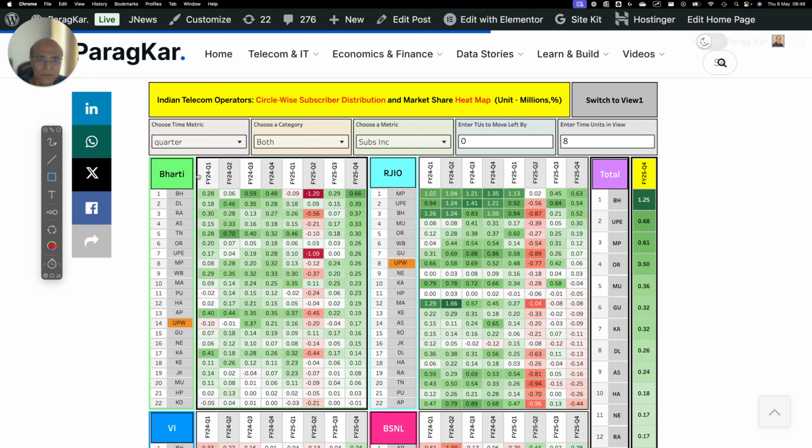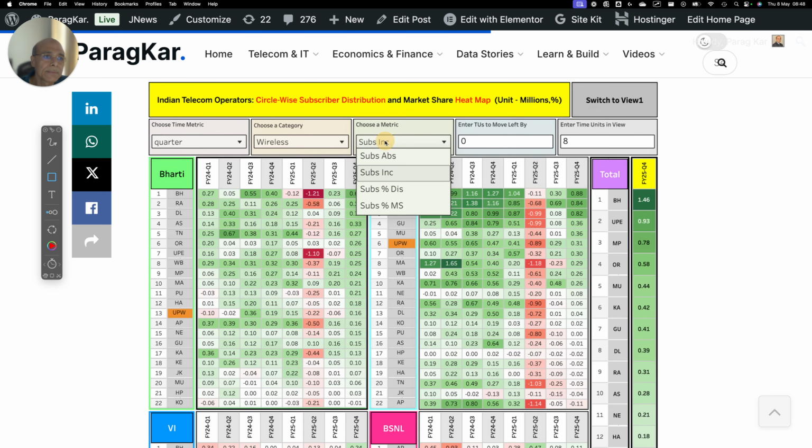This is very useful, friends, because it gives a very significantly impactful picture, which you can't see otherwise. So since I've chosen quarter here, let me choose wireless only because wireline will create a problem. So let me just do wireless.